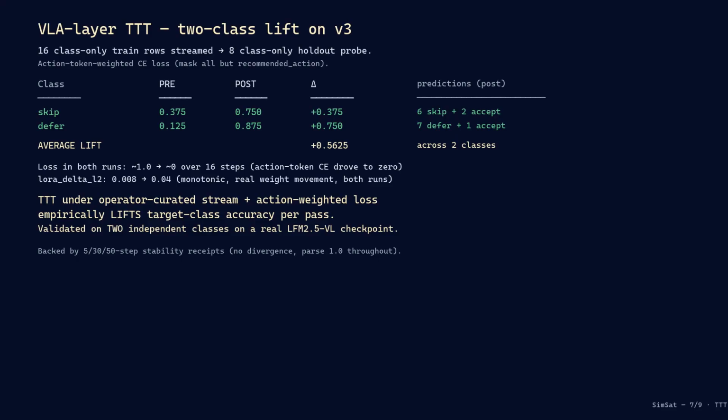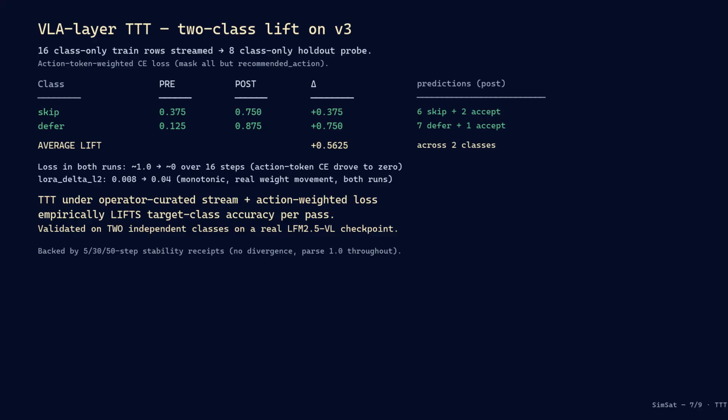Vision language action or VLA layer test time training validated end-to-end. Stability first. 50 steps on the V3 adapter, 48 applied, 0 divergence. Parse rate 1.0 throughout. Then the headline result on 2 classes.